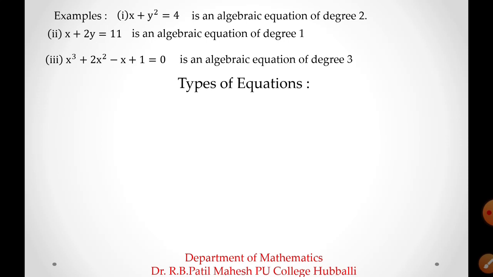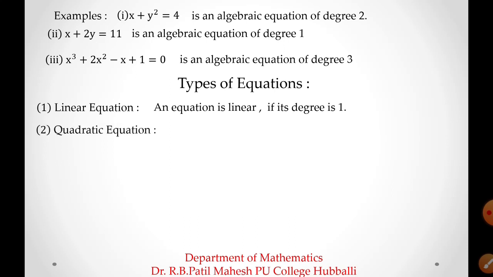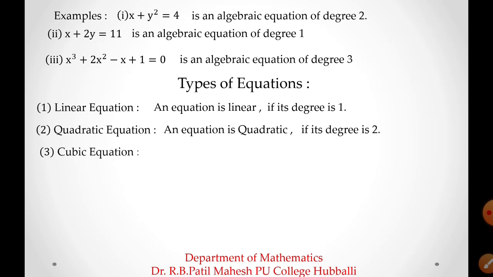Then types of equations. After understanding the degree of algebraic equation, based on the degree, we can classify the equations. Number 1, linear equation. An equation is linear if its degree is 1. Students, already you learned how to identify the degree of an equation. So, when the degree of an algebraic equation is 1, then that algebraic equation is called a linear equation. Quadratic equation. An equation is quadratic if its degree is 2. Then cubic equation. An equation is cubic if its degree is 3.